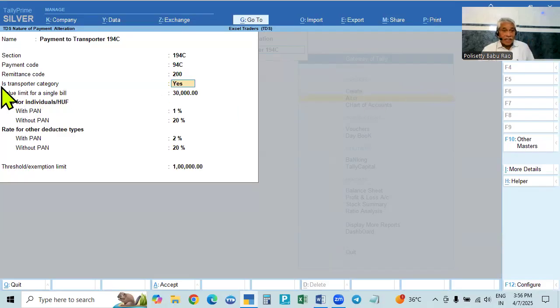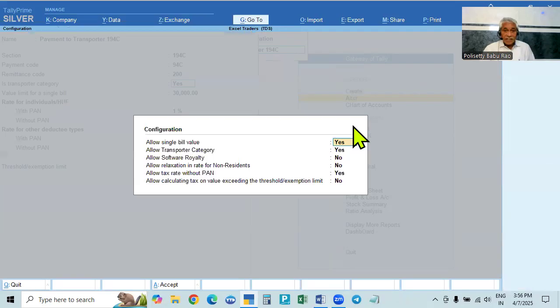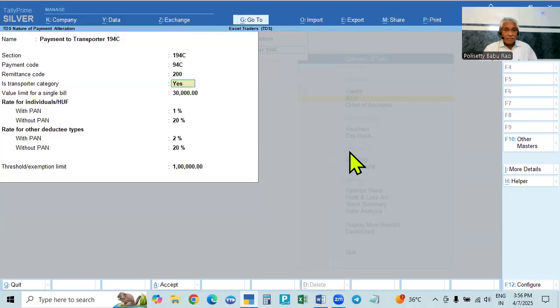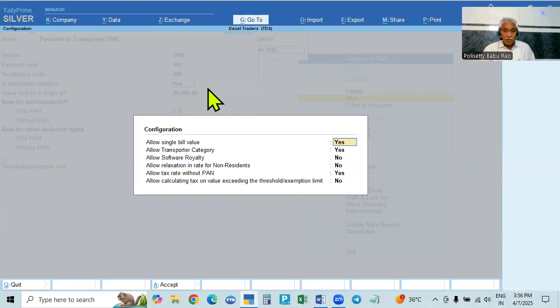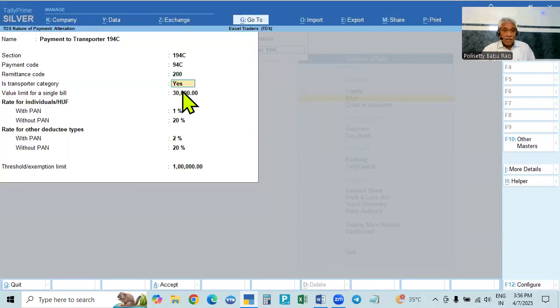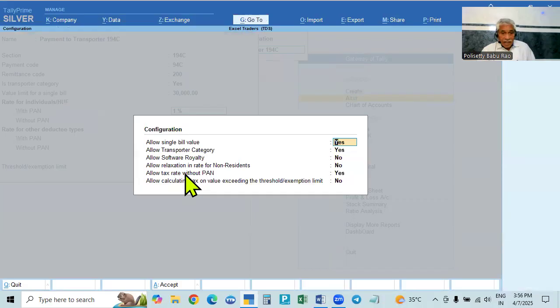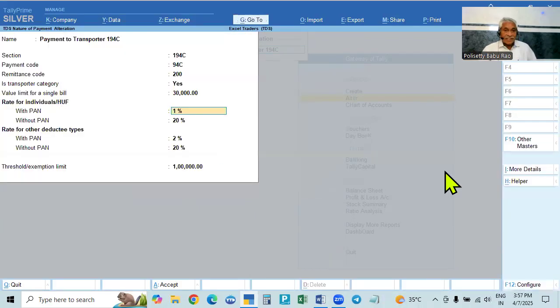And here, the transporter category is separate. How do you get it? Here you go to F12. The first one is single bill, and one is allow transporter category; make it yes. Then you will get this option, and we have to make it yes. Also the single bill value you have to make yes. Then what is the single bill value? 30,000. And then for with PAN and without PAN, also here tax rate without PAN, make it yes. In such a case, with PAN and without PAN both will be shown.